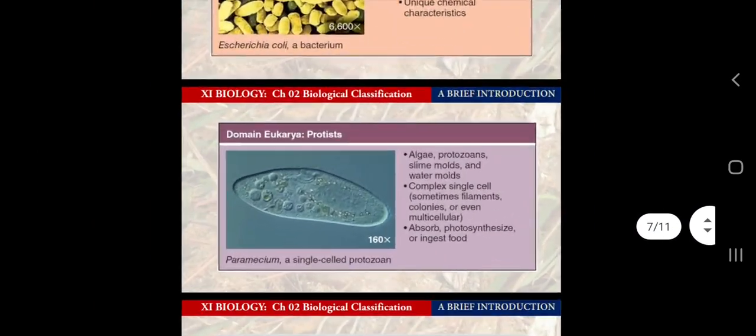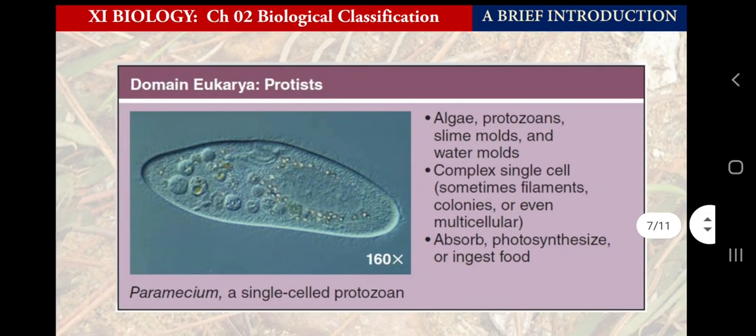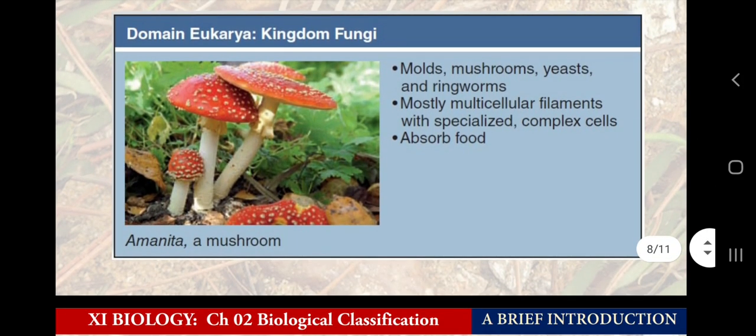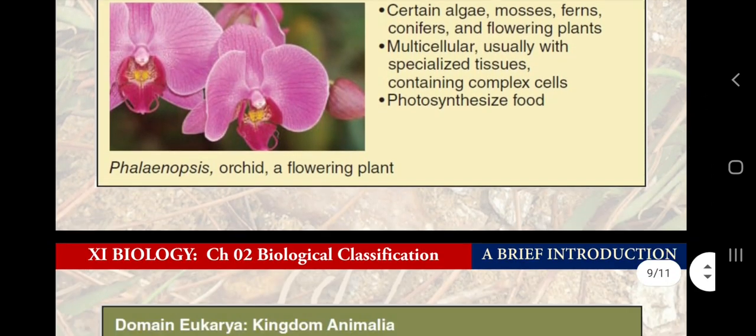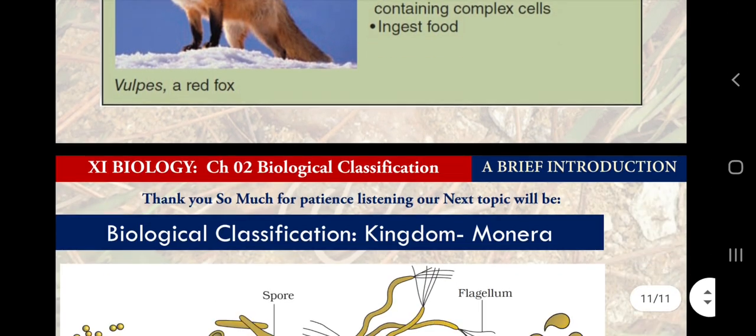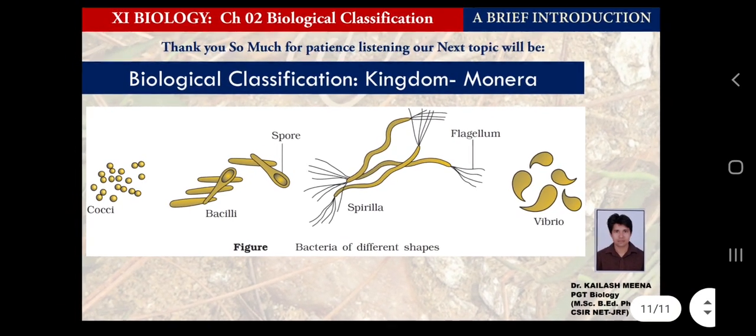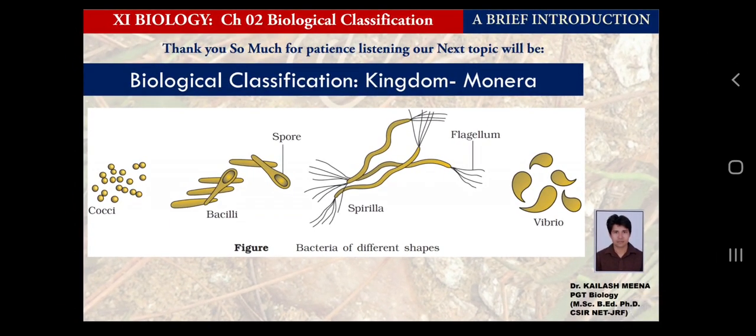So let's have a quick look at the other members of Eukarya: the Protista, fungi, Plantae, and Animalia.